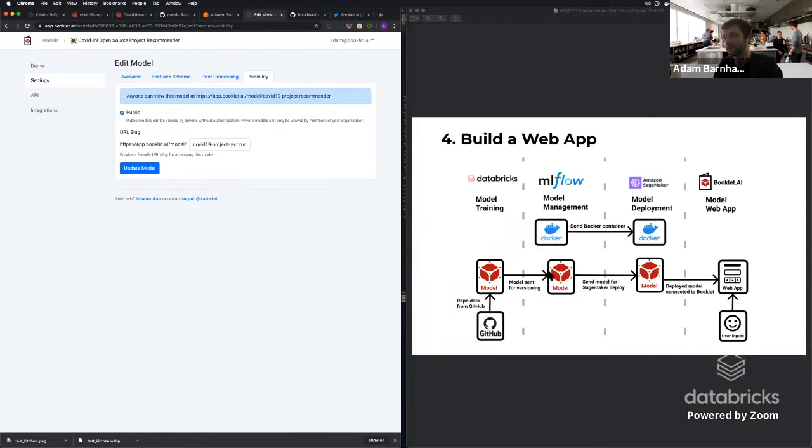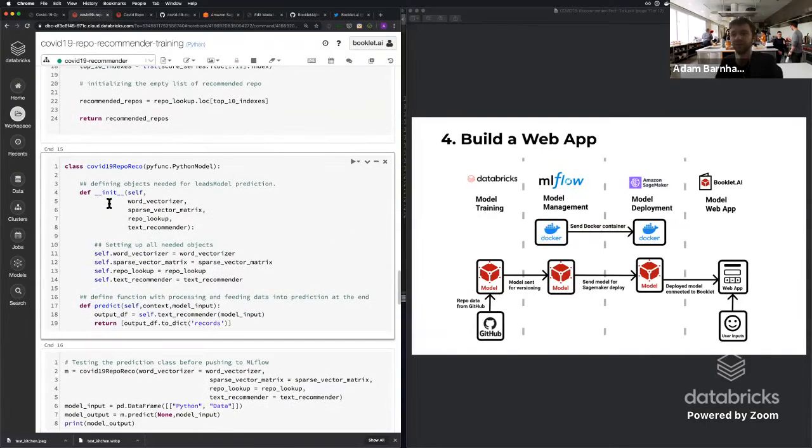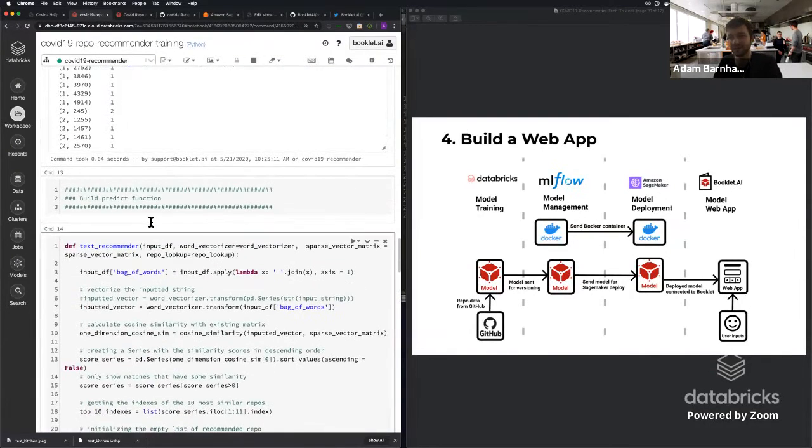And all of these systems are really optimized to make sure that, as a data scientist, this is where we work. We work in Python. We know how to make these systems work. We're not production grade engineers. We want to be able to take this code, send it to a deployment framework, and then easily make a web app out of it as it's set up. So that's the overview there.